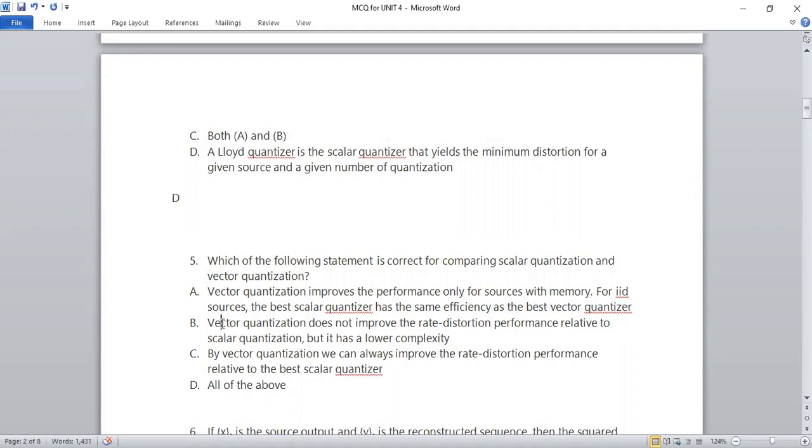This is not true. Next option, vector quantization does not improve the rate distortion. This is also not true. It improves the rate distortion performance. And the third option is, by vector quantization, we can always improve the rate distortion performance as compared to the best scalar quantizer. So this is correct, as the rate distortion performance is improved with the help of vector quantization as compared to scalar quantization. So the right answer will be C.